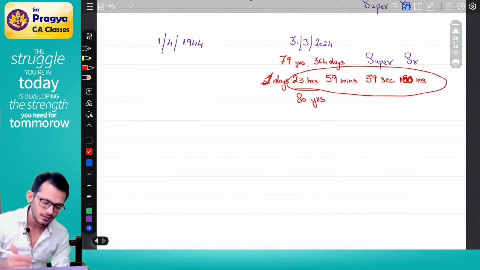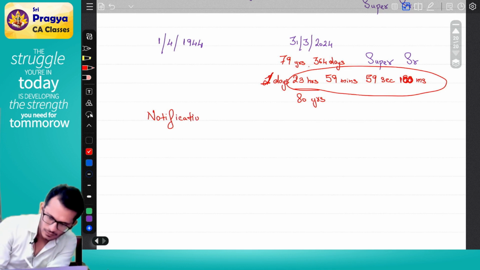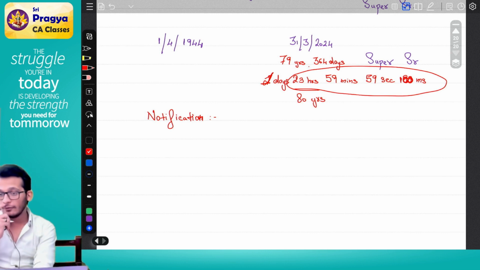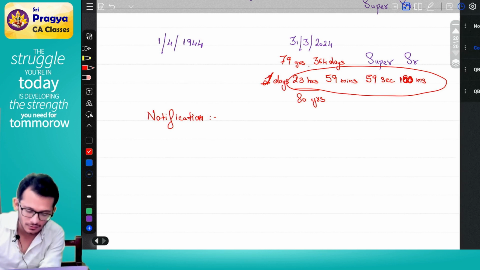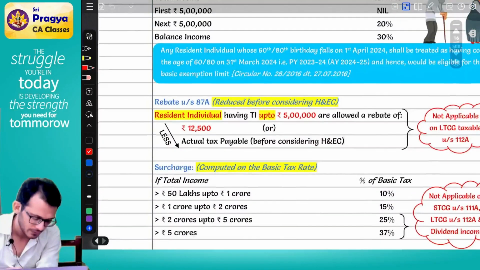This is a notification. What is this? This is a notification where CBDT has come and clarified that, is it a notification or a circular? It's a circular, right? Yes, it's a circular.